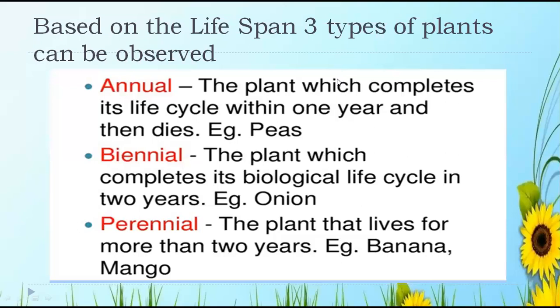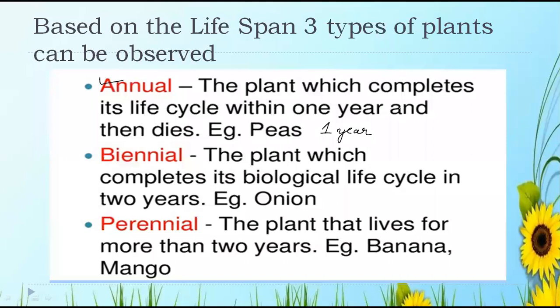Now, what is annual? The first one. We'll first discuss this. Annual is the plant which completes its life cycle within 1 year and then dies. So, what is the lifespan of these annual plants? It is just 1 year. Lifespan is nothing but the period from the birth to the death. Yes or no?